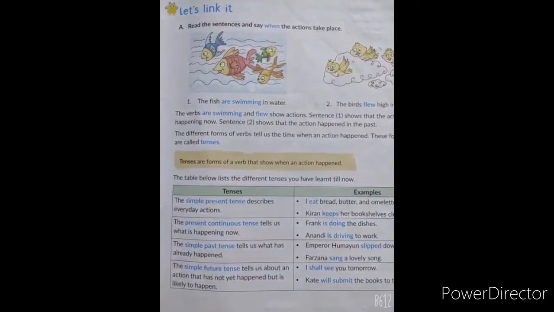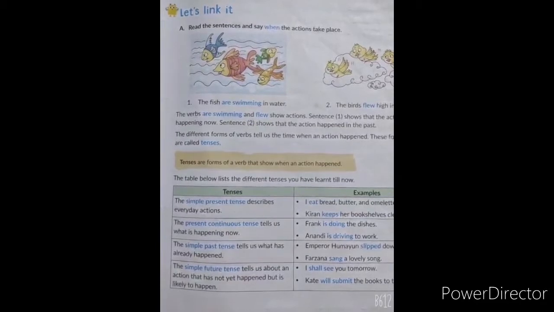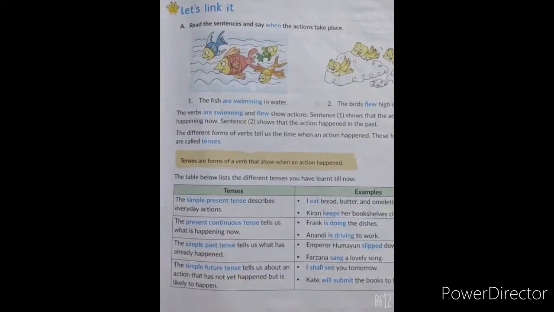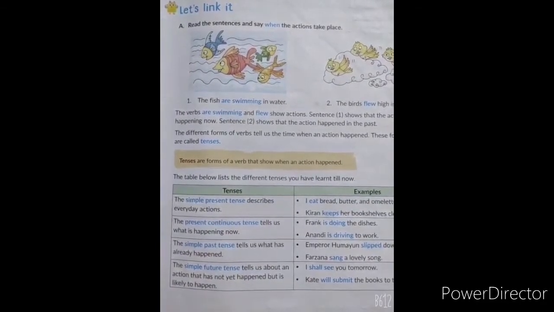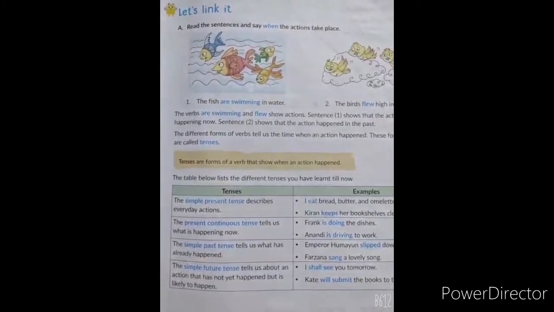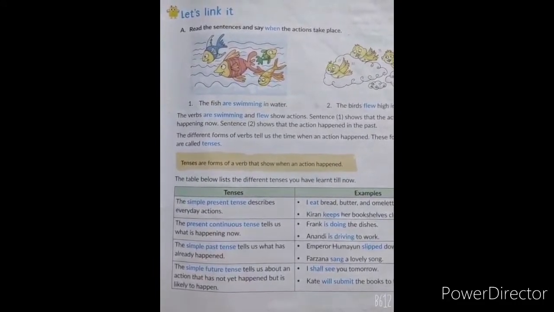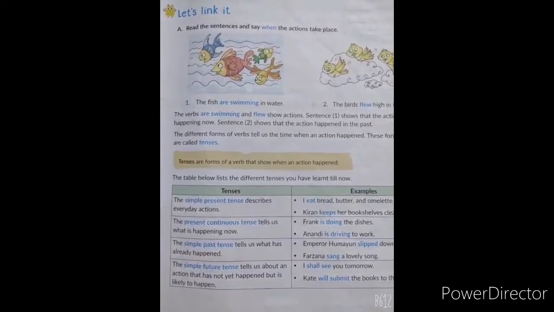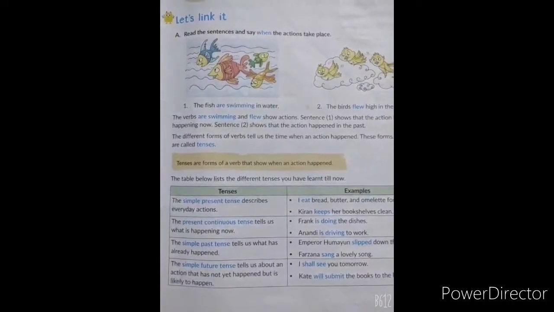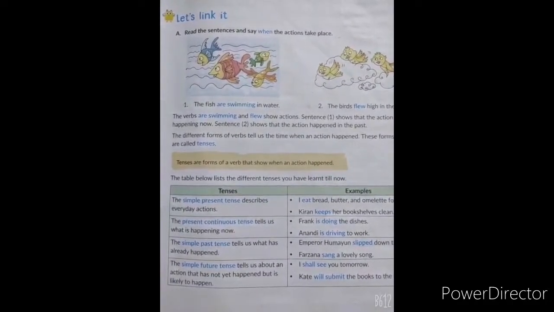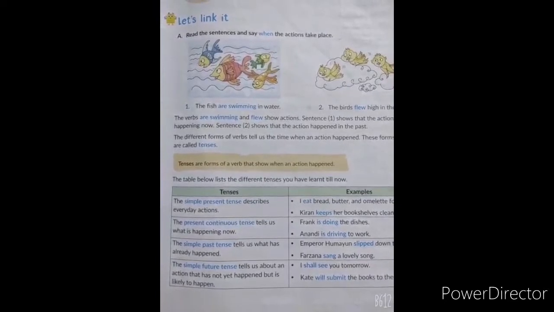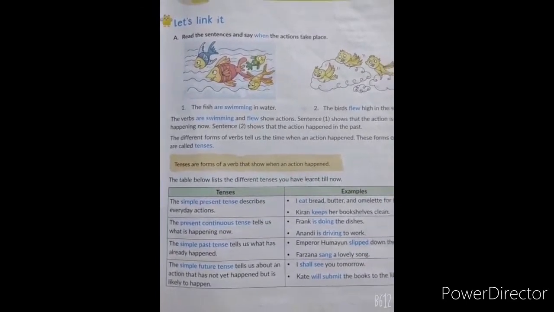And simple future tense tells us about an action that has not yet happened but is likely to happen. And see students, the definitions are also given very clearly here. Now let us proceed towards the textual exercises.